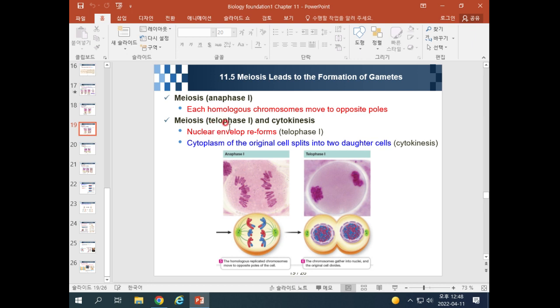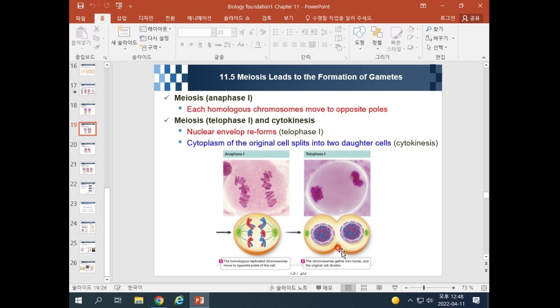After that, in telophase 1, the nuclear envelopes reform. This is telophase 1, finally followed by cytokinesis. The cytoplasm of the original cell splits into two daughter cells like this. We call this cytokinesis.